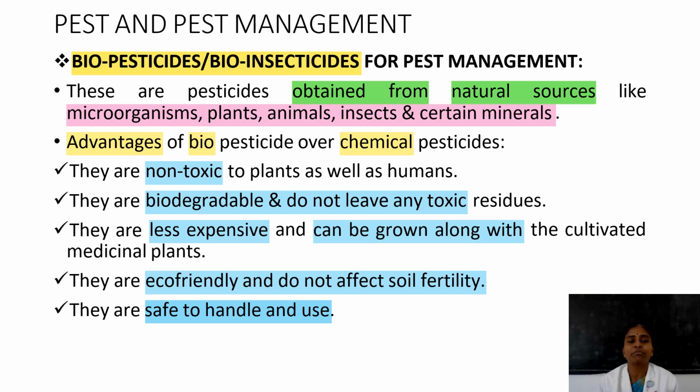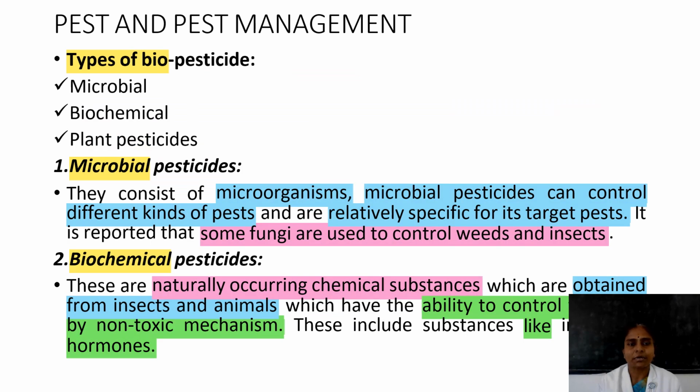Why do we prefer biopesticides? They are non-toxic and biodegradable. The main thing is they do not leave any toxic substance with human beings. They are less expensive. They can be grown along with the cultivated medicinal plants. They are eco-friendly and do not affect soil fertility. Finally, and very importantly, they are very safe to handle and use. These are the advantages of biopesticides.